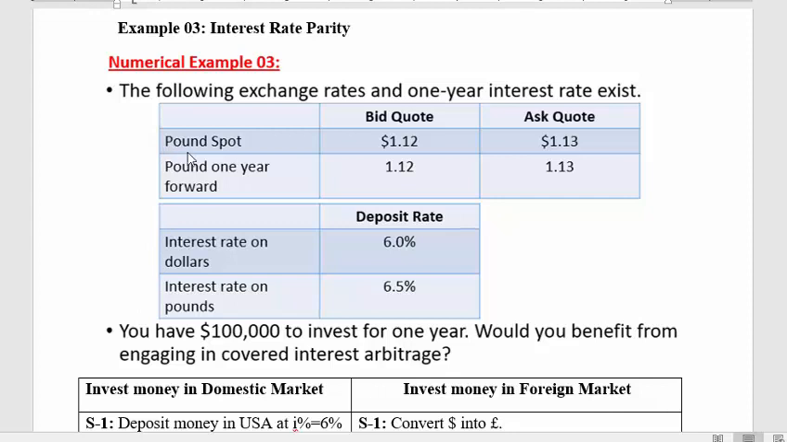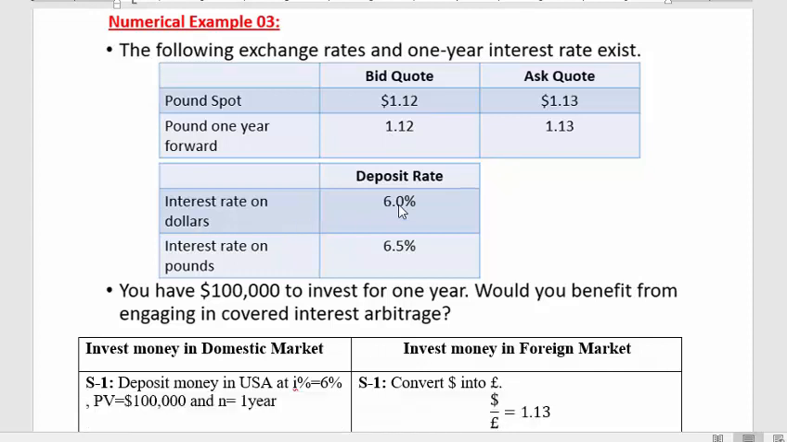Now we have pound information and dollar information given. The pound spot rate bid value is 1 pound is equal to $1.12, and the ask quote of the same pound in the spot market is 1 pound is equal to $1.13. The pound 1 year forward rate is also given, which let's assume is the same. That's kind of unique, but it's possible. In order to make the example simple, I have kept it the same.